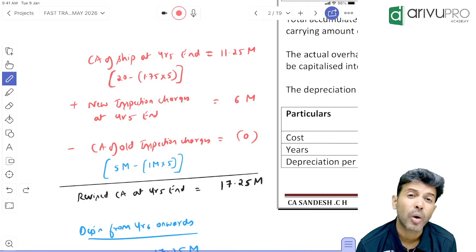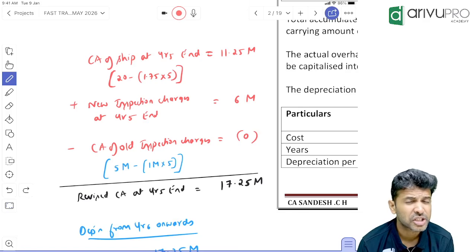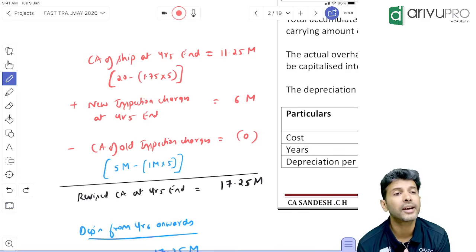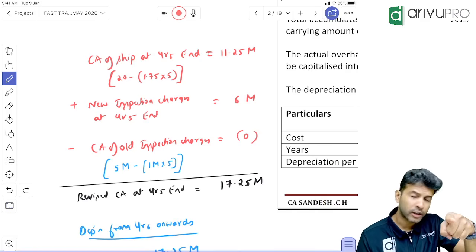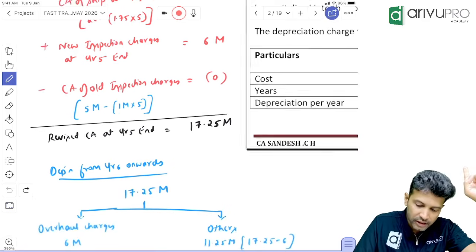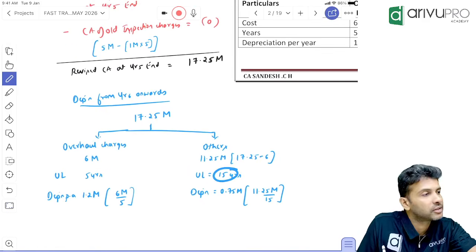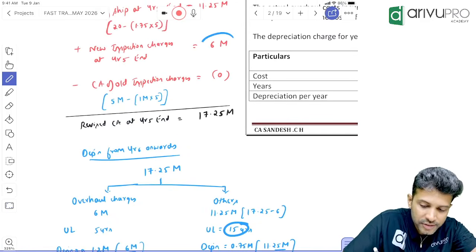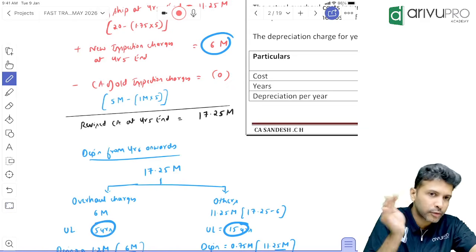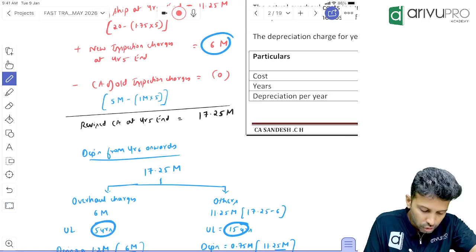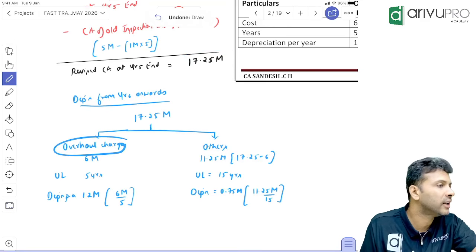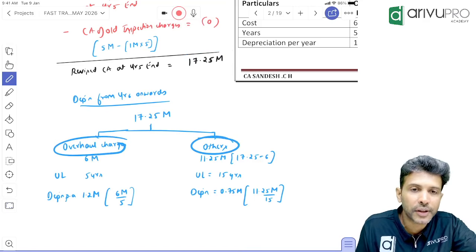And now from 6th year onwards, again you will calculate the ship ka depreciation in one form or two? Again segregate. Why segregate? Sir, when you bought the ship ka life was 20 years. How many years over? That means other ship ka parts will last for how many years? 15 years. But this new inspection charges of 6 million, what you have capitalized, that has to be depreciated over 5 years. That means again you'll have to do component accounting. Clear, sir? So out of the 17.25 million, you need to segregate how much is for inspection charges and how much is for the others.